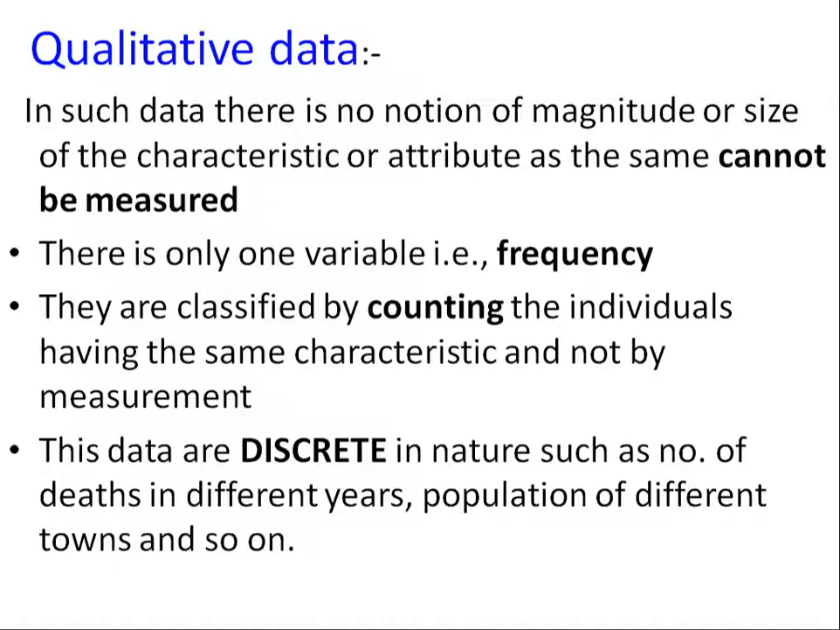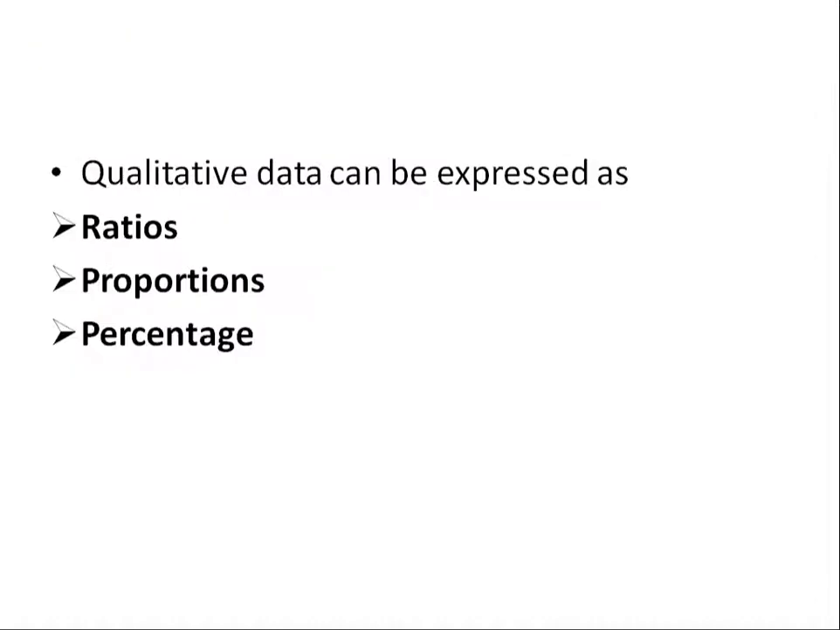Such data is called qualitative data. The data is discrete in nature, such as the number of deaths in a year, in different years, the population of different towns, and so on. This is nothing but qualitative data. Qualitative data can be expressed as ratio, proportion, and percentages. So we will be dealing with each and everything. So what is ratio, proportion, and percentage?